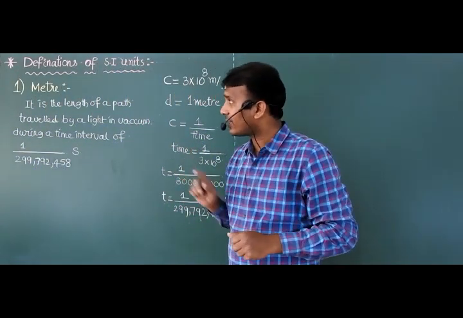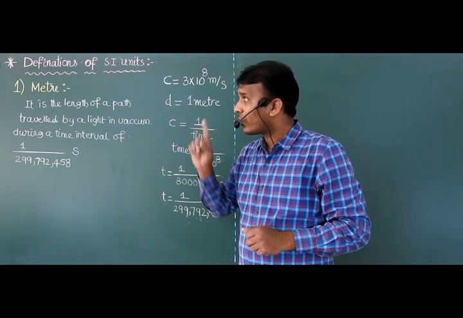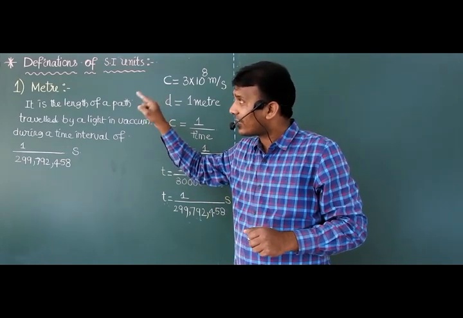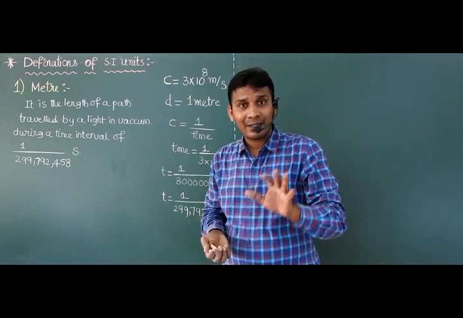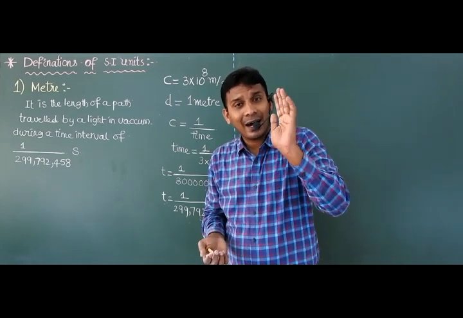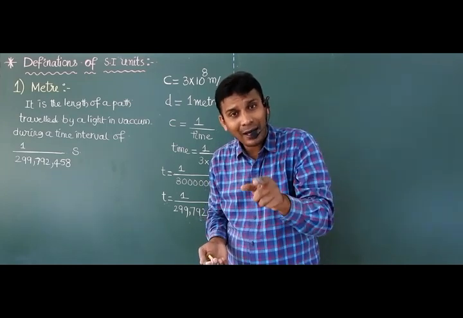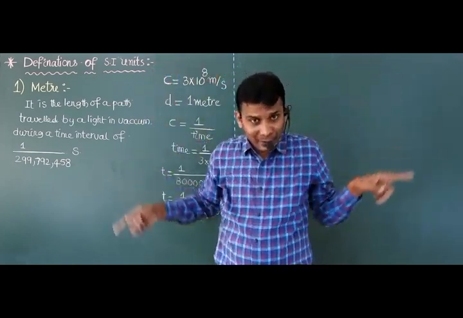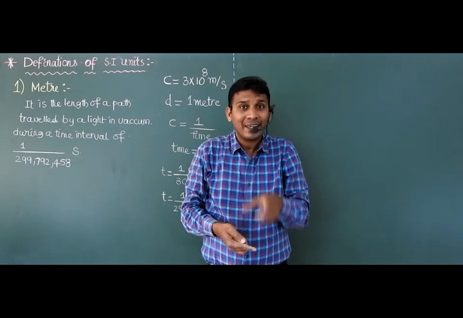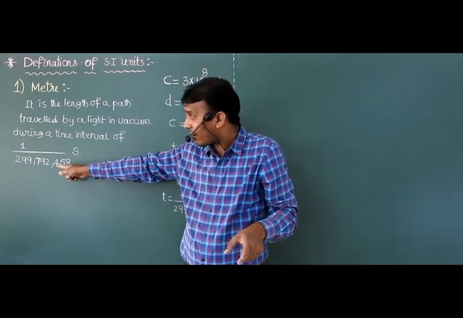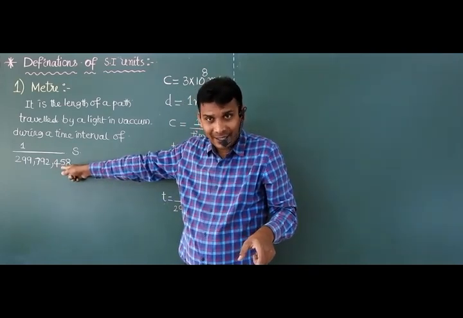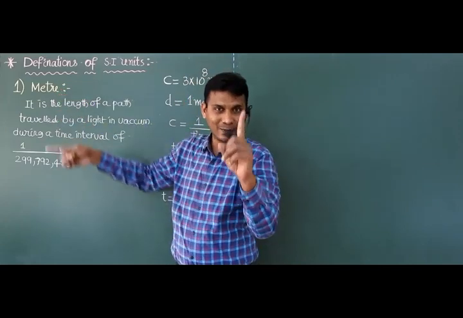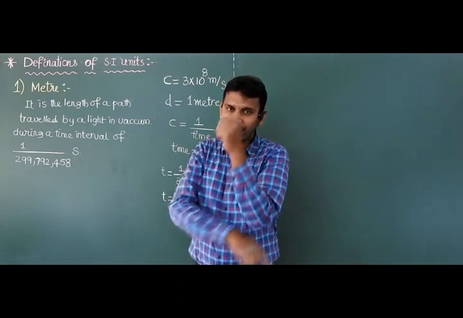So how are they calculating 1 meter? The distance or the length of the path covered by light in a vacuum in a time interval of this much is known as 1 meter. Is it clear?